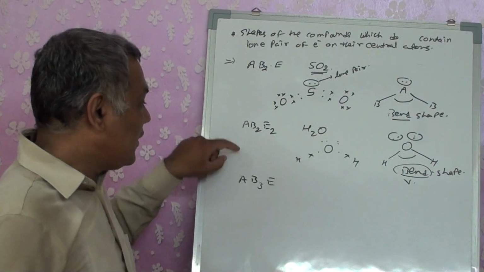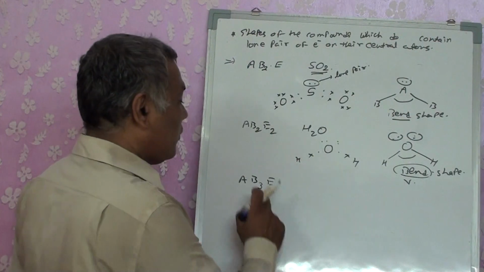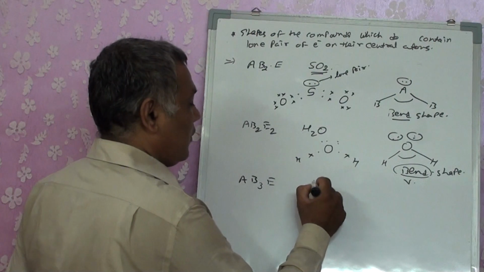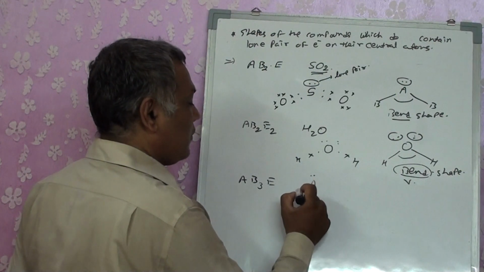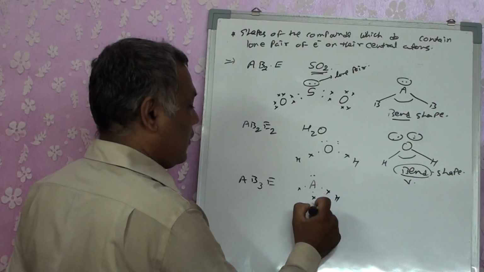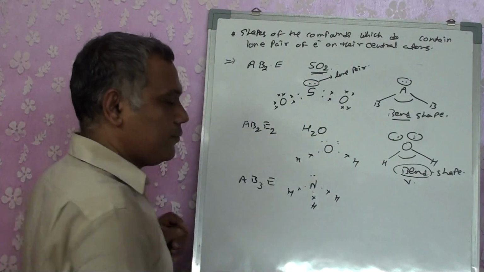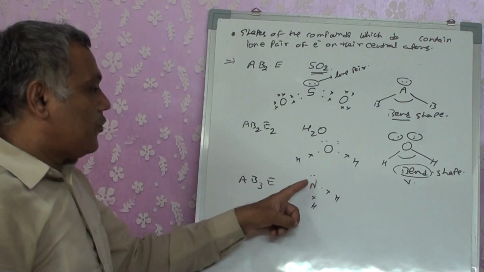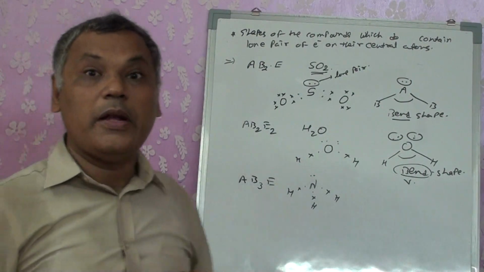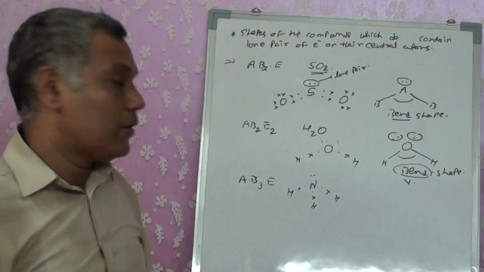So we will take the next one, AB3E. This compound has 3 bonded pairs and 1 lone pair. I just wrote the example, NH3. NH3, 3 bonded, 1 lone pair. So actually 3 bonded pairs should have a planar structure, trigonal planar, right?